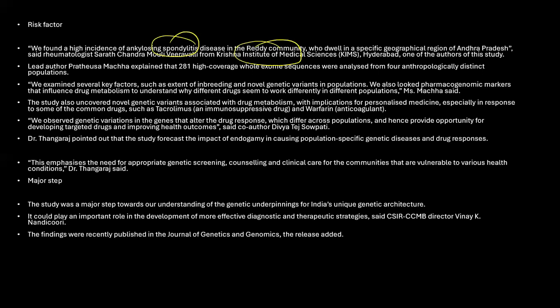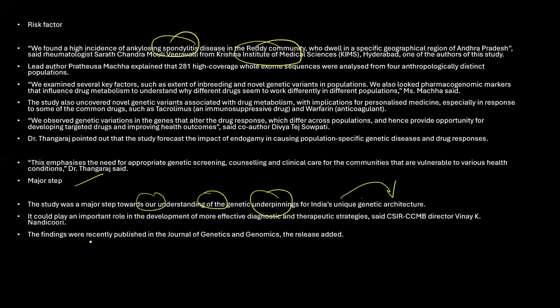Findings highlight the importance of genetic screenings, counseling, and personalized medication to improve health outcomes. Research by CSIR and CCMB on the cellular and molecular biology emphasizes the impact of endogamy on genetic diseases and drug metabolism. So what is the major step that we have to understand here? The study was a major step towards understanding the genetic underpinnings of India's unique genetic architecture.